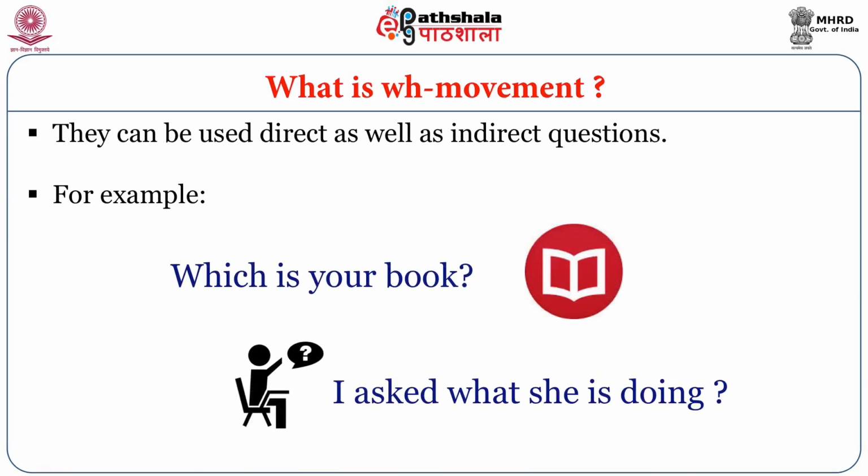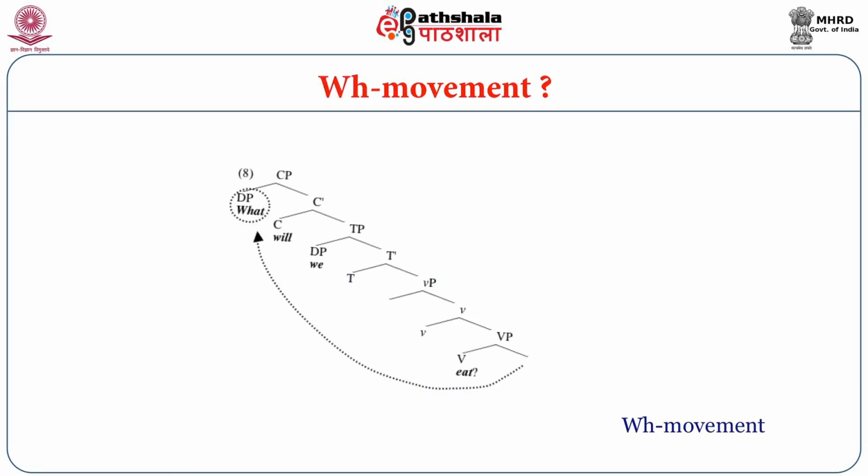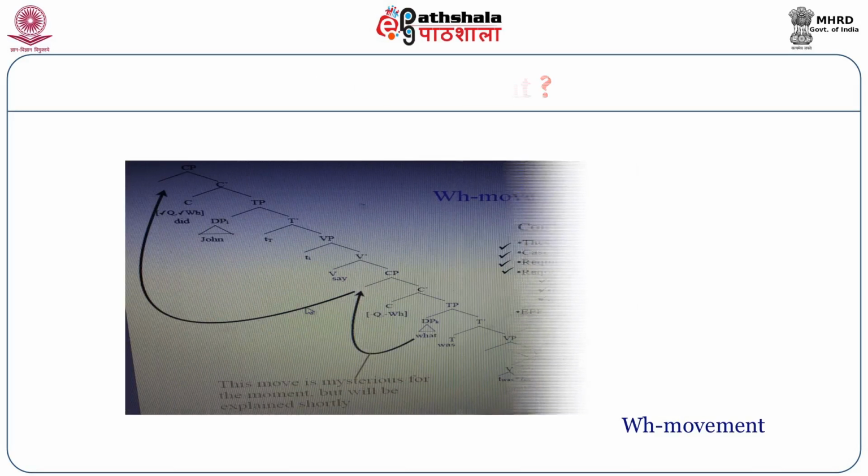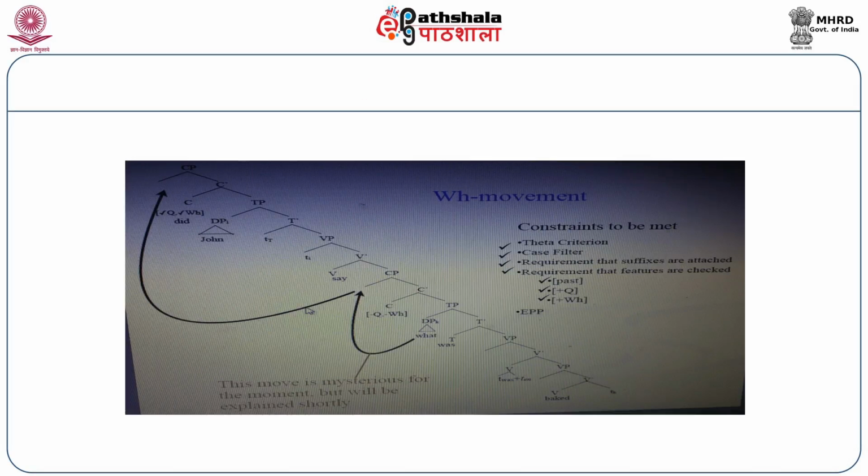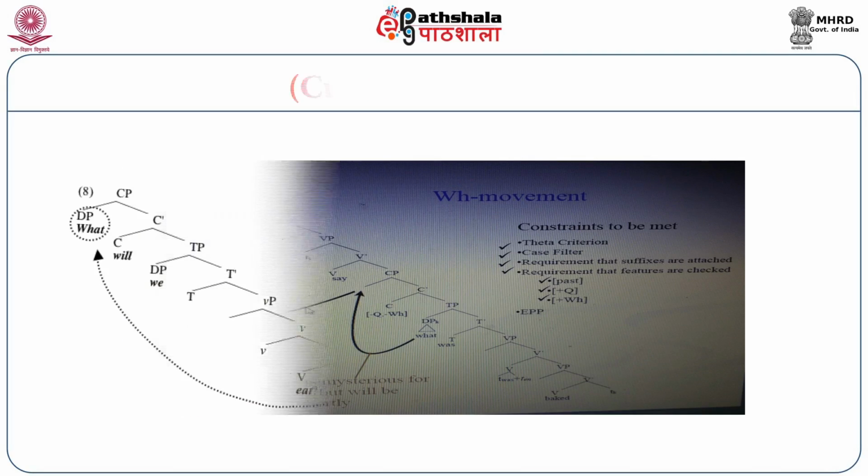They can be used in direct as well as indirect questions. For example, which is your book? I asked what she is doing. You see, which is your book is a direct question. I asked what she is doing is the indirect one. Again, in this diagram, you can find that it starts with what and then it moves on. This diagram again shows what WH movement really is.